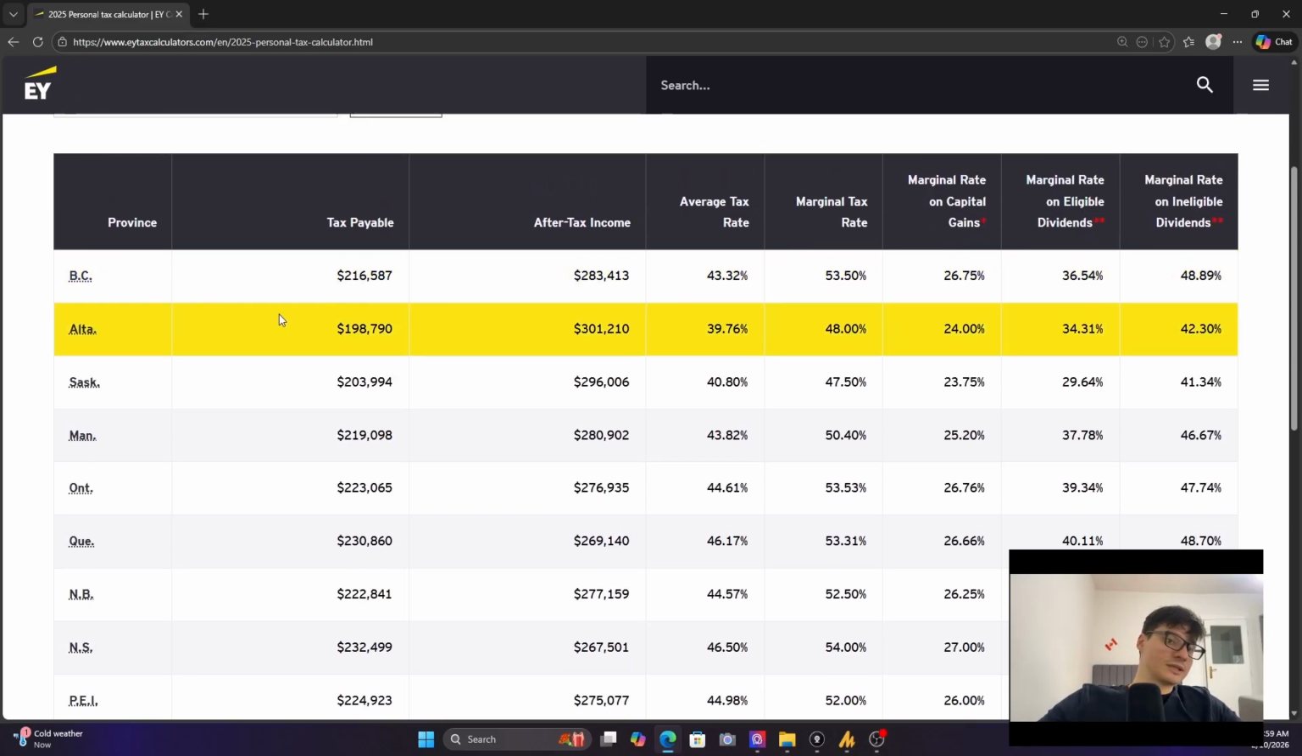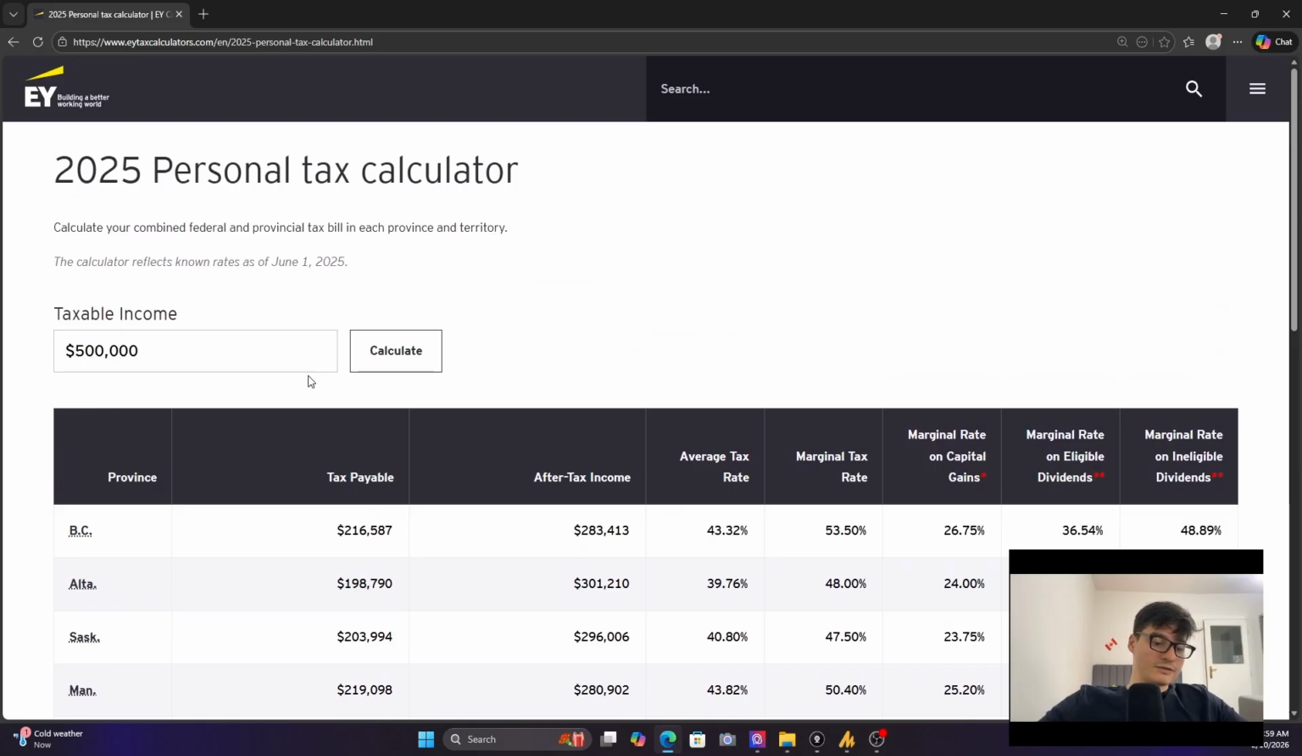Now if we go to, let's say, 500,000, because if we were, let's say, a top earner, and you're curious to see what that would look like. So when you have 500,000, you can see that the taxes payable is quite high. So we can see that under your taxes payable, you have 216,587. Your after-tax income is 283,413. Your average tax rate is 43.32%. And your marginal tax rate is 53.5%.